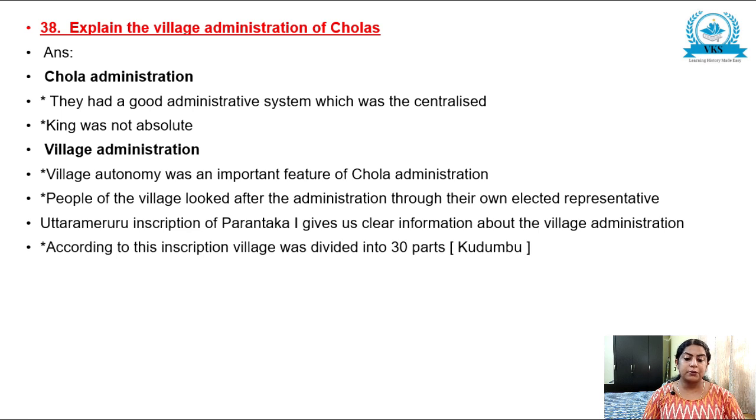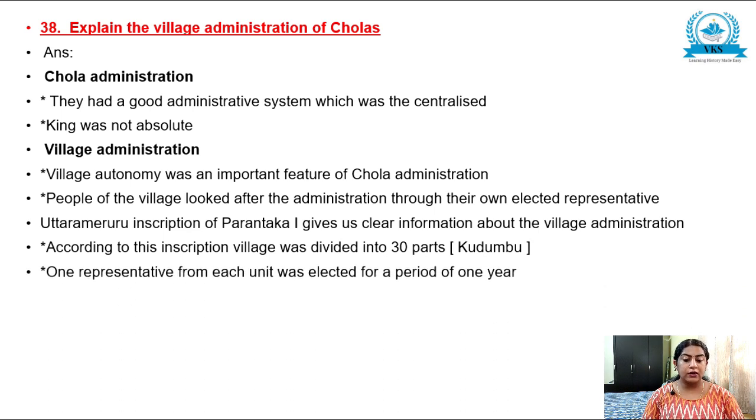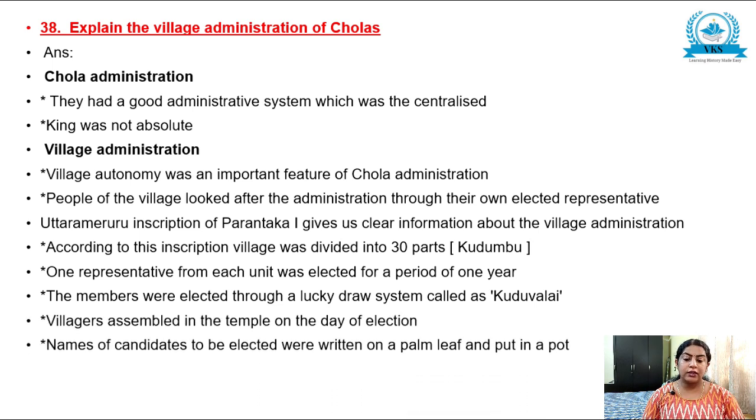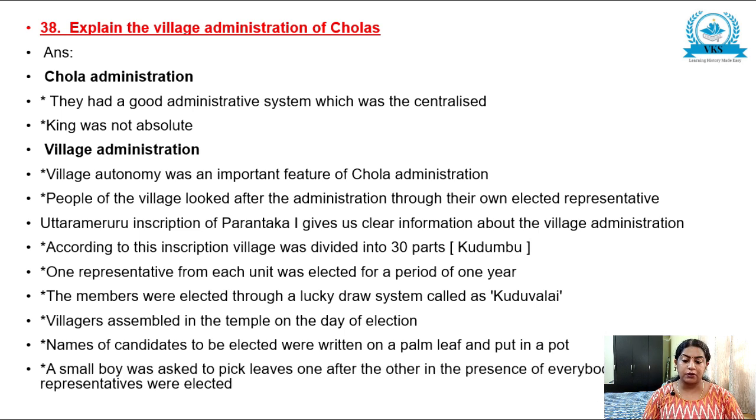According to this inscription, village was divided into 30 parts called as Kudumbu. And one representative from each unit was elected for a period of 1 year, and the members were elected through a lucky draw system called as Kuduvalai. Villagers assembled in the temple on the day of election, and the names of candidates to be elected were written on a palm leaf and put in a pot. A small boy was asked to pick leaves one after the other in the presence of everybody, and thus the